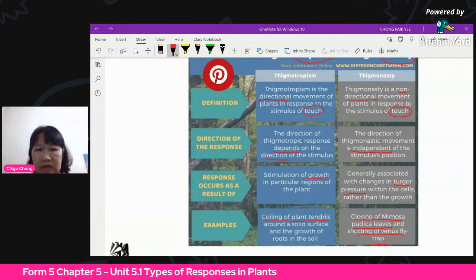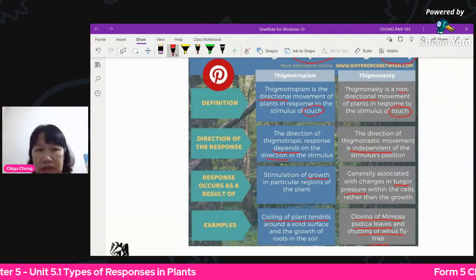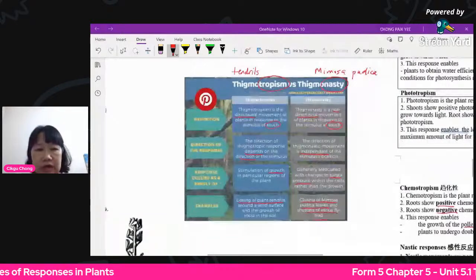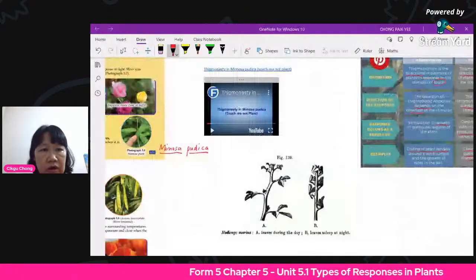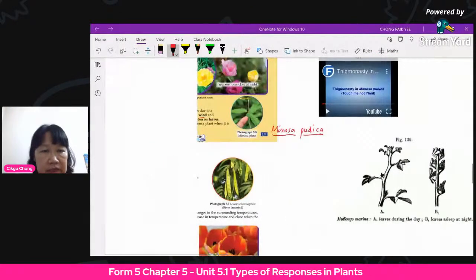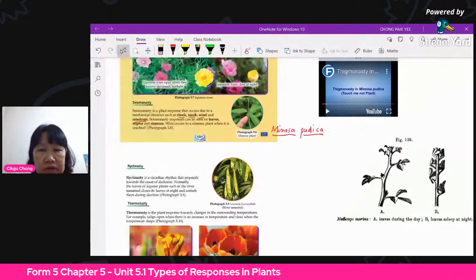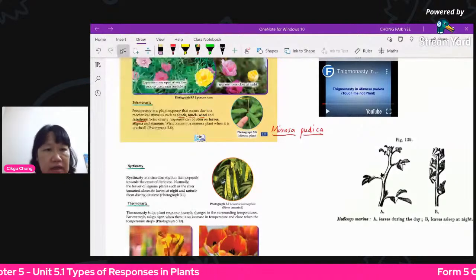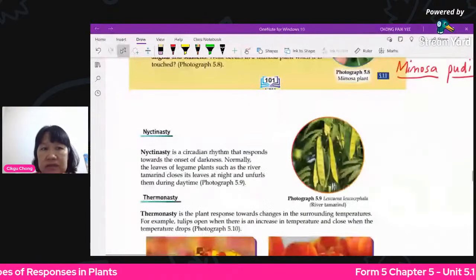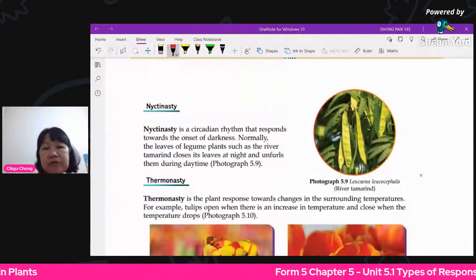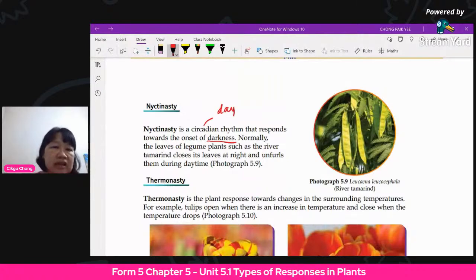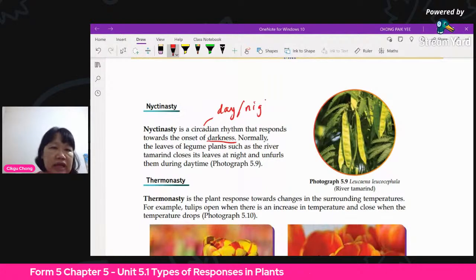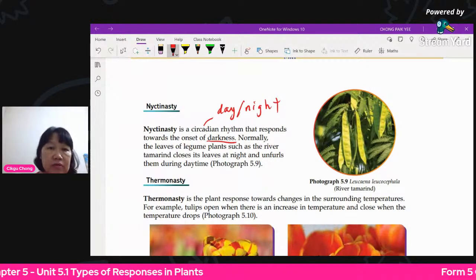Okay, right. You can watch this again and take a picture later, right? So here I've gone through, again, let's look at this one. One more. That is one. We've just done the thigmo. Another nasty. Seismonasty done. Nyctinasty. Nyctinasty is a circadian rhythm that responds towards the onset of day and night. Circadian rhythm is what you call it, the day and night kind of rhythm. Okay, something to do with day and night.